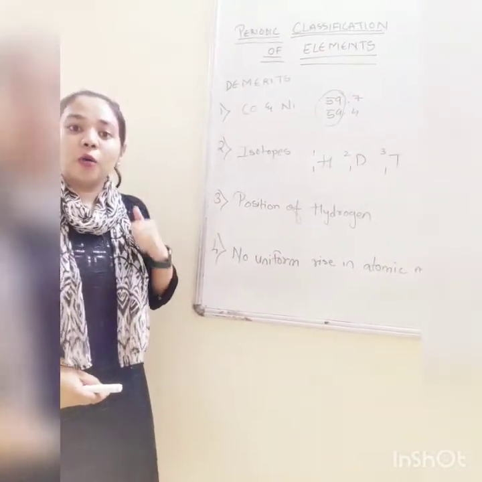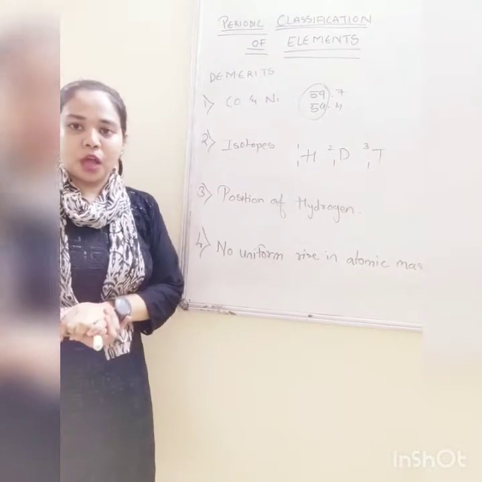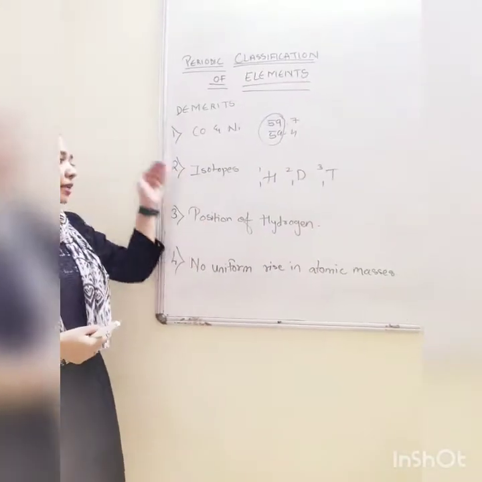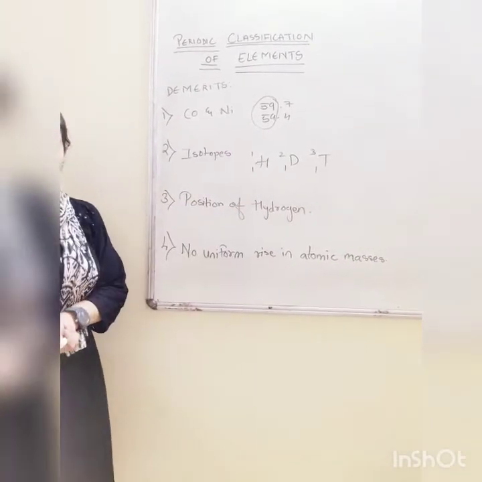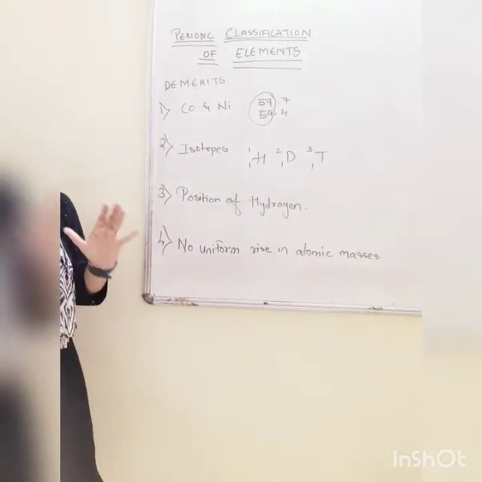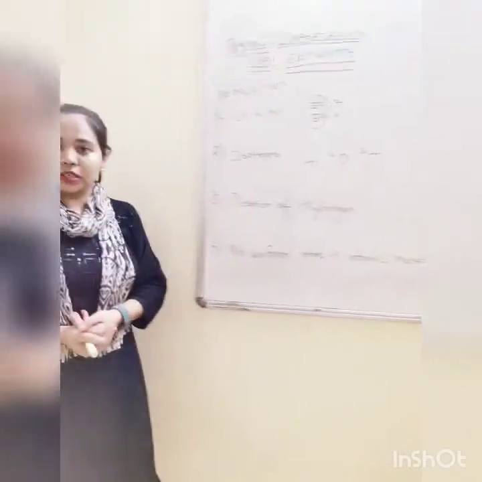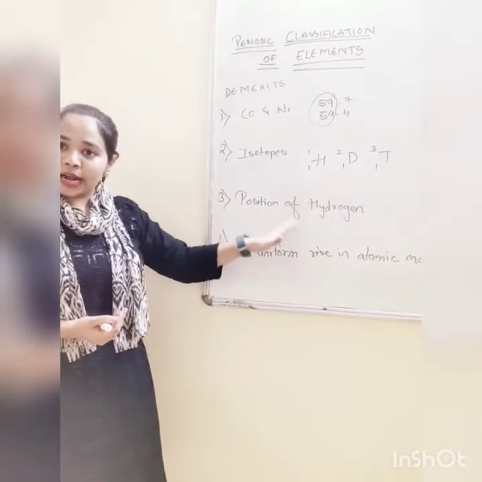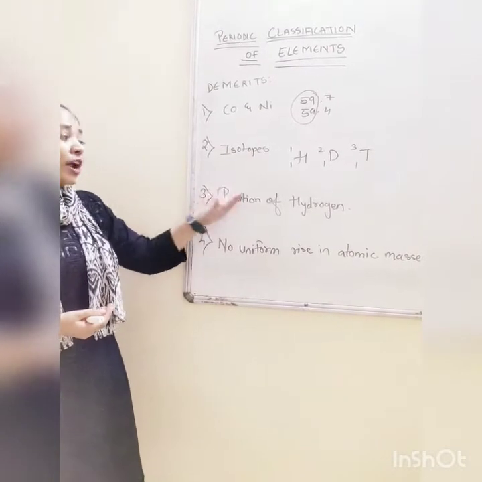That was one question. The third one is the position of hydrogen. The third demerit of Mendeleev was the position of hydrogen. The element hydrogen at that time showed properties of both halogens and noble gases. So where to place it? Okay, that was one confusion. It was also showing similarity with alkaline earth metals, with noble gases, and with halogens. So where to place hydrogen?